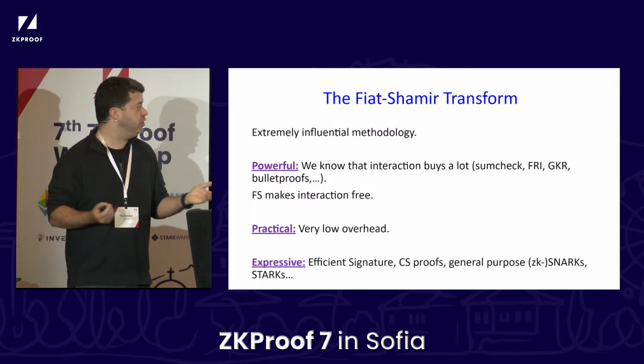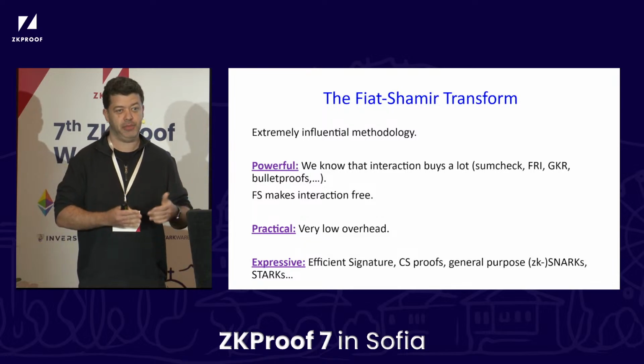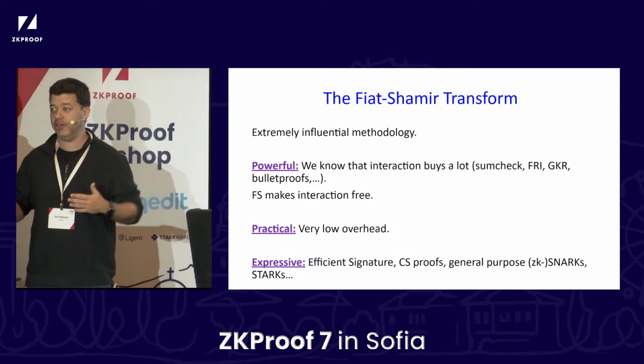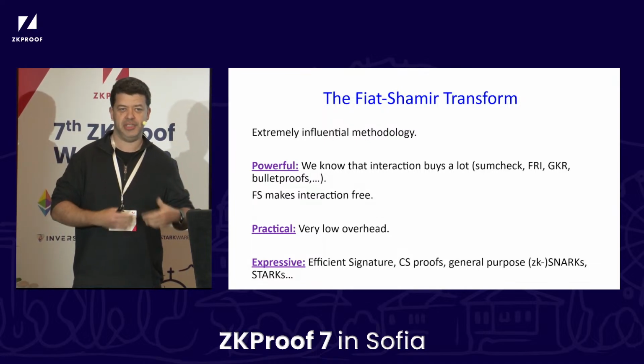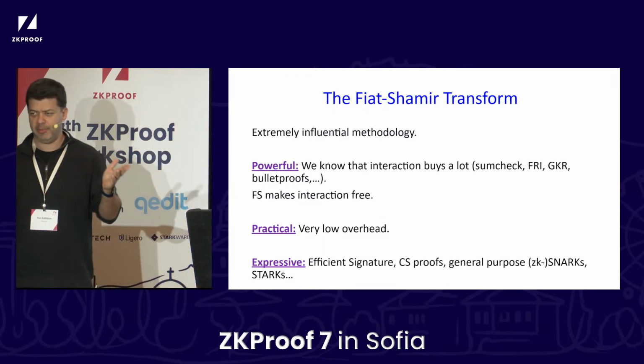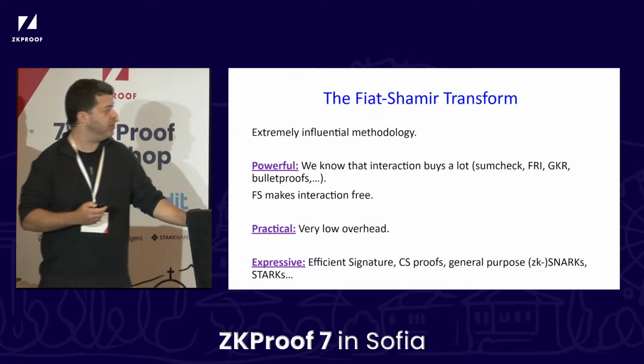So it's very lightweight, no fancy public key operations. And it's extremely useful. Back in the 80s and 90s, and still today, we're using Fiat-Shamir to build efficient signature schemes. It moved on in the theory literature to build CS proofs, which have evolved into these SNARKs and STARKs and so on. So incredibly powerful. Cool, so it's great. We really like it and it's really important.